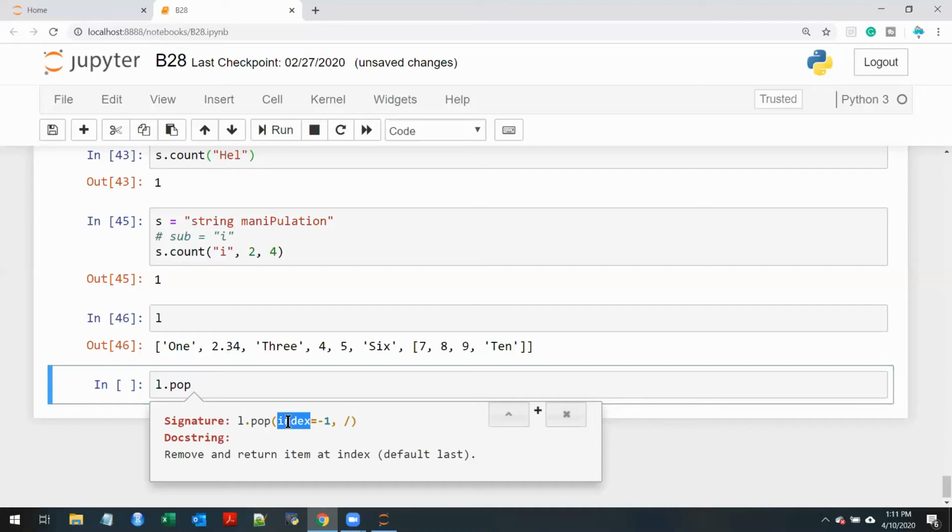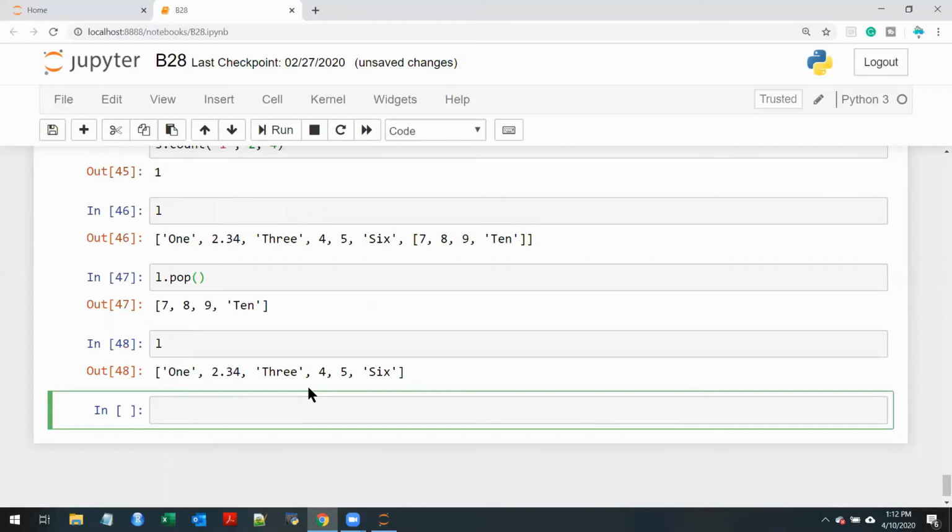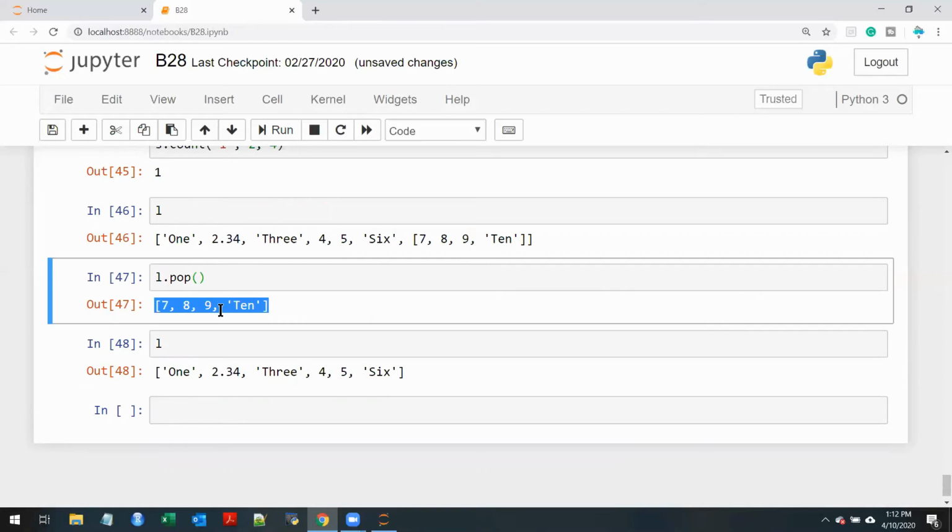If you do not mention anything, as I told you in the previous class on how to read a method, if a method mentions a parameter or argument and says equal to something, that means it is the default value. So pop, by default, if I keep it empty, is going to remove that element from the end. Observe how the list 7, 8, 9 and 10 has been removed from L. And the modified list is 1, 2.34, 3, 4, 5 and the string 6.